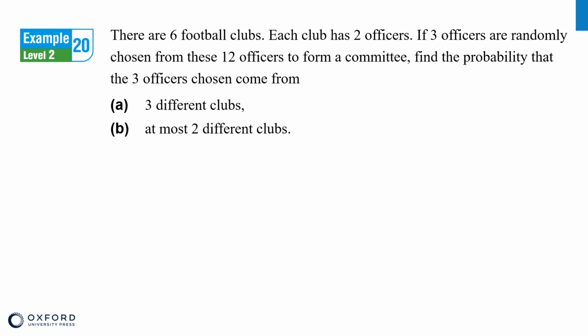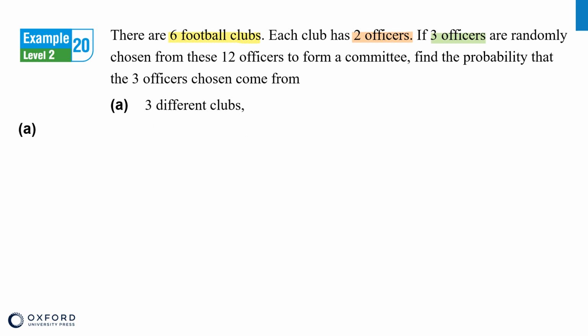In this video, we're going to find some probabilities by using combination. The question gives that there are 6 football clubs and each club has 2 officers. 3 officers are randomly chosen from these 12 officers to form a committee. We need to find the probability that the 3 officers chosen come from 3 different clubs and the probability that the 3 officers come from at most 2 different clubs.